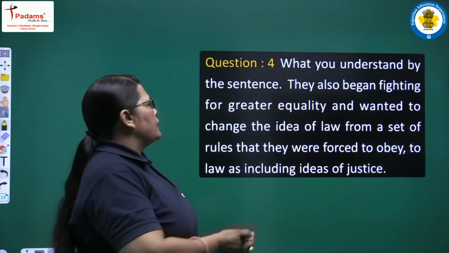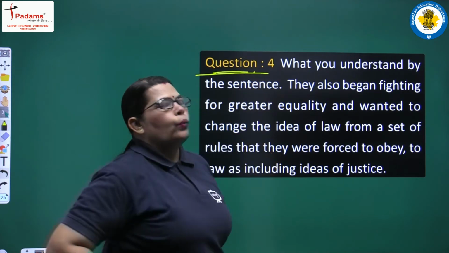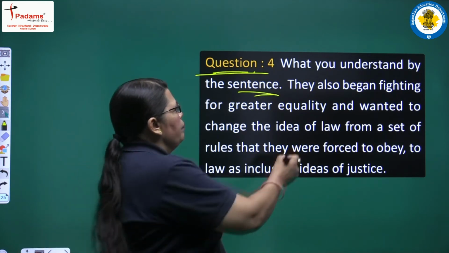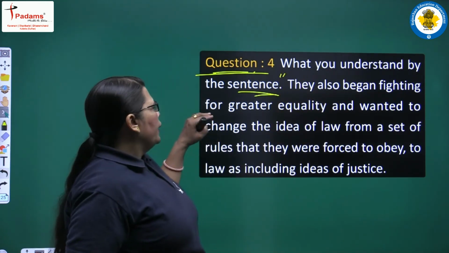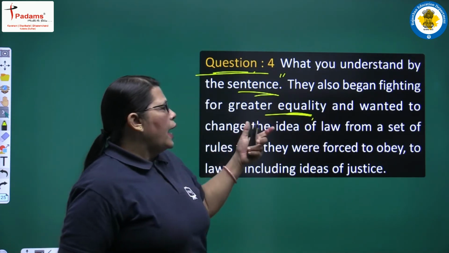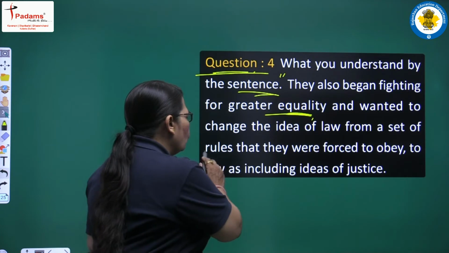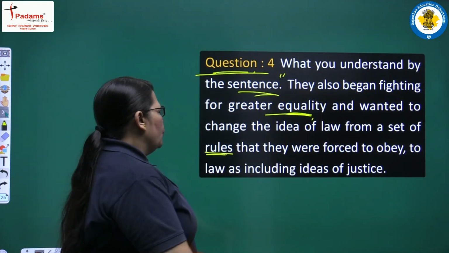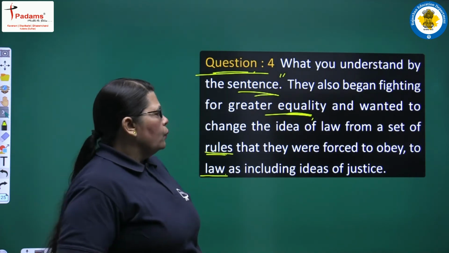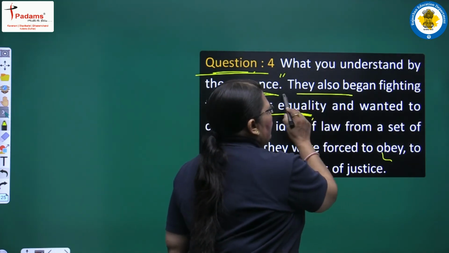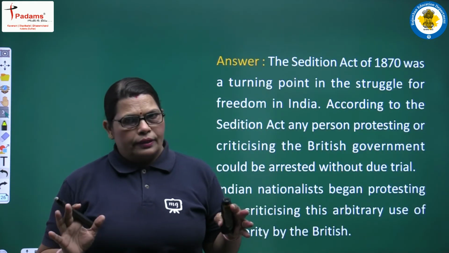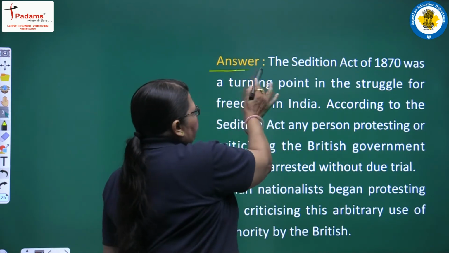We are considering our next question here. What do you understand by the sentence? What's the sentence? See, they also began fighting for greater equality and wanted to change the idea of law from a set of rules that they were forced to obey to law as including ideas of justice. So what's the meaning of the sentence? First we will write about this and who these 'they' are. We will discuss this also in our answer session.